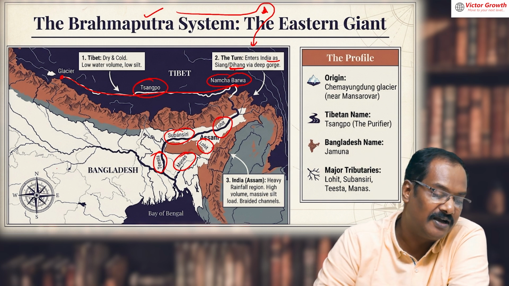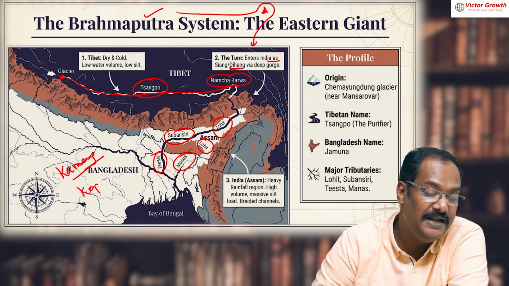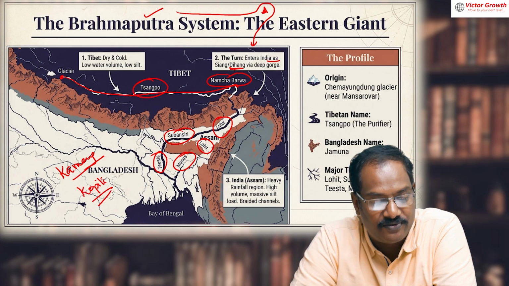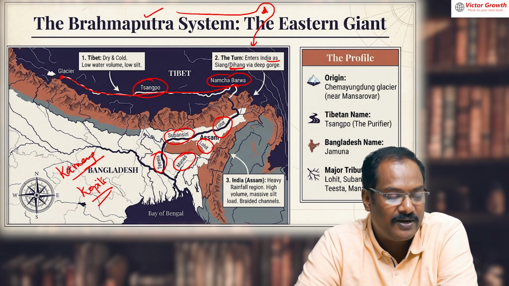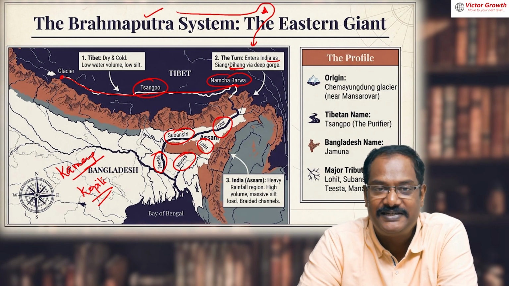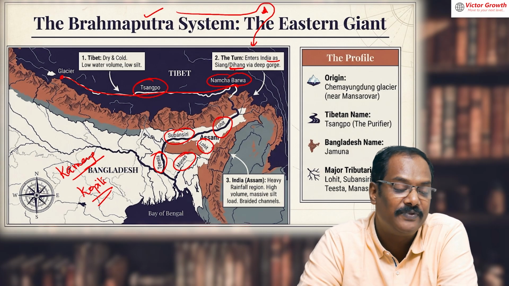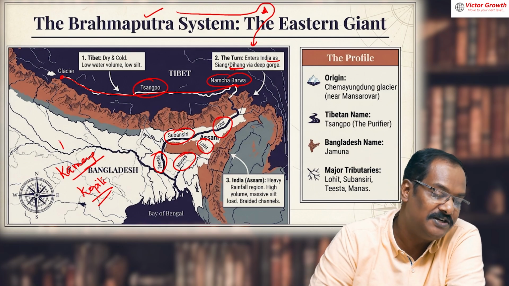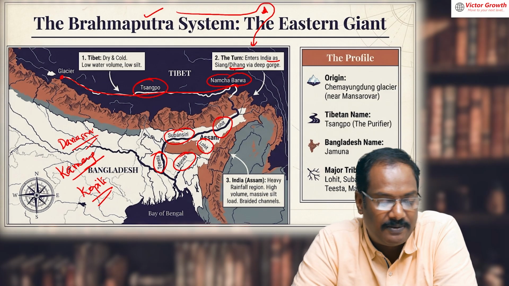If you want more, I can give. Kameng, K-A-M-E-N-G, Kameng is there. Okay, Kopili is there. Kopili, please note down. Note down all this, later you can learn also. So Subansiri, Lohit, then Manas, Teesta, Kopili, Kameng, okay. Dhansiri is also there. Subansiri, Dhansiri, all these are tributaries of Brahmaputra.